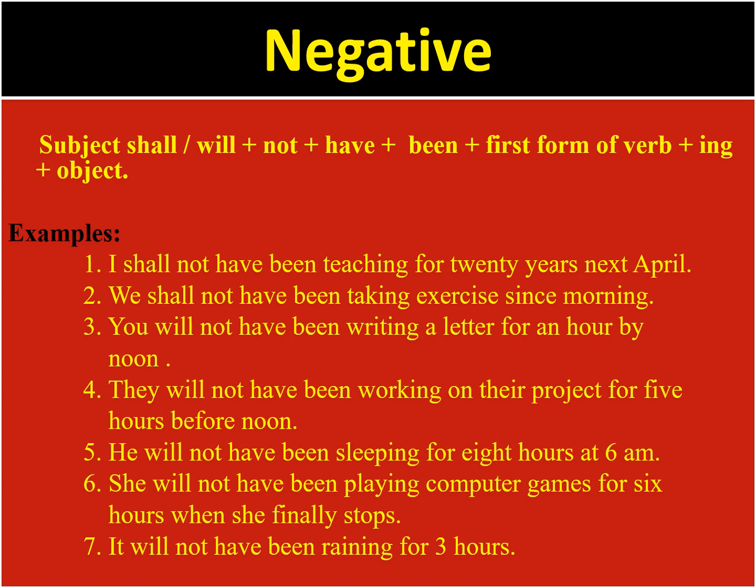For converting affirmative sentences into negative, we have to add not after shall or will. It's that simple. So the rule becomes subject plus shall or will plus not plus have plus been plus first form of verb plus ing plus object. Now these are some examples.